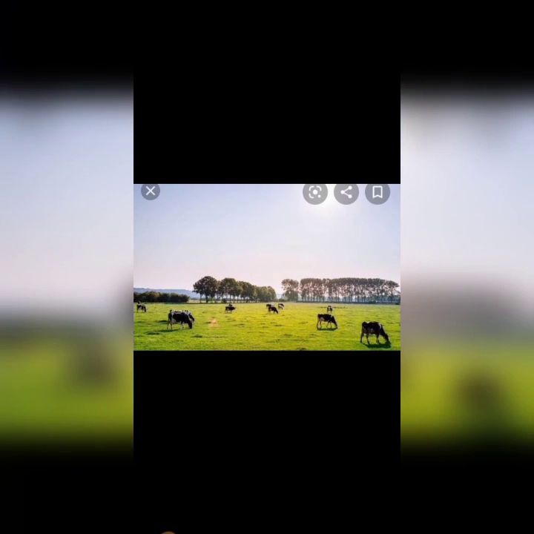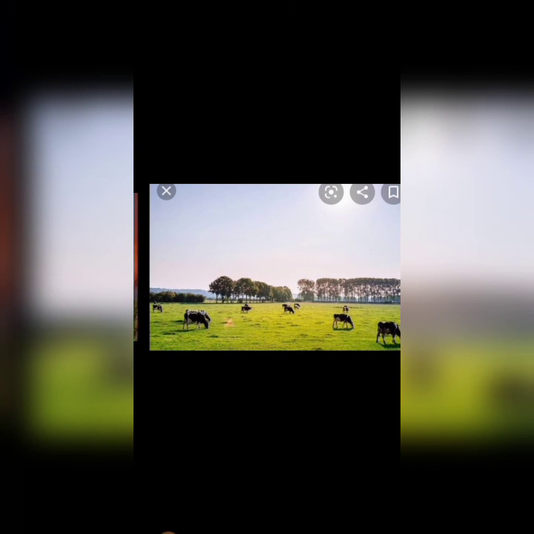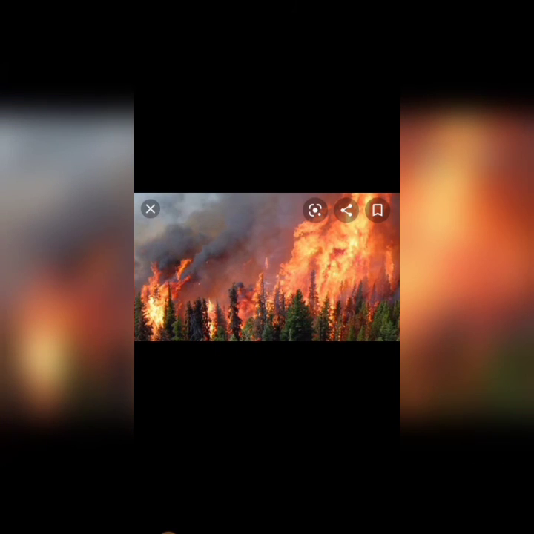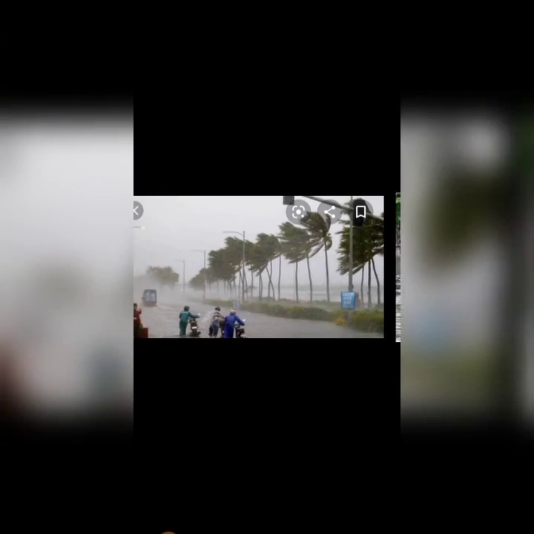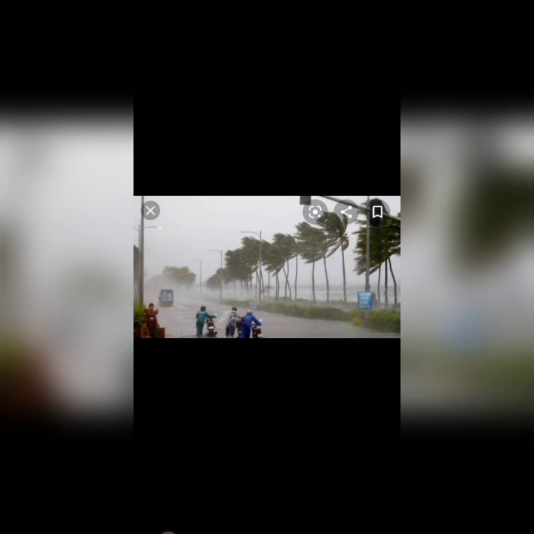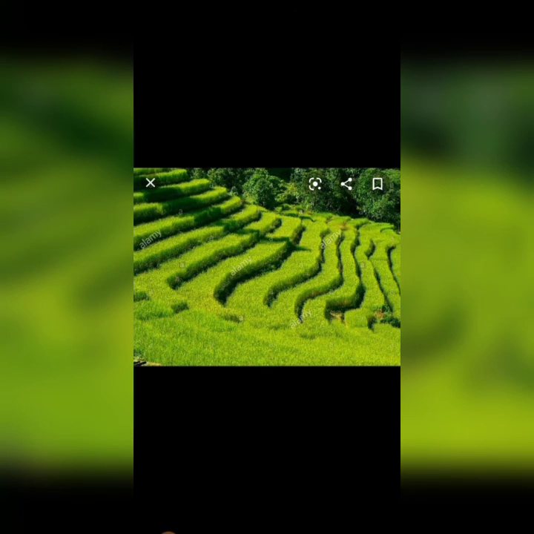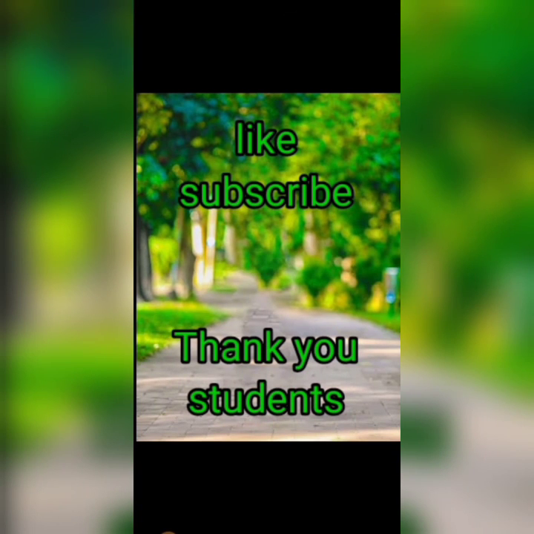The main causes of soil erosion are deforestation, overgrazing by large animals, improper farming methods, leaving the land uncultivated for a long time, forest fires, floods, and heavy rainfall. Soil erosion can be prevented by planting trees and plants in large numbers, preventing overgrazing, and adopting step farming in hilly areas.